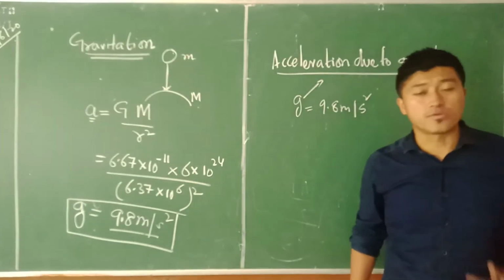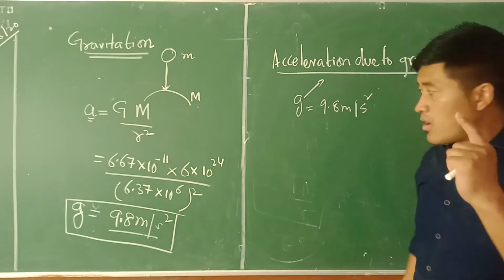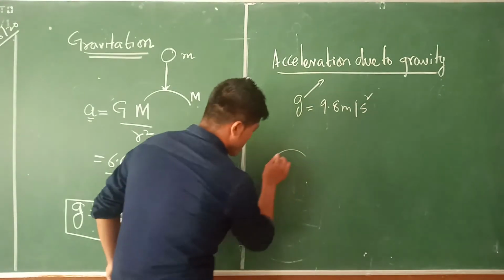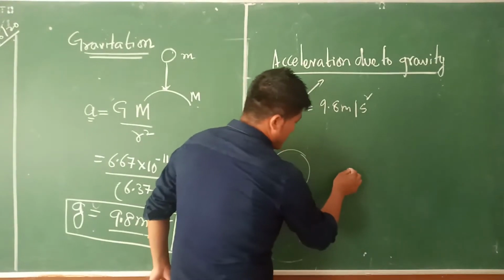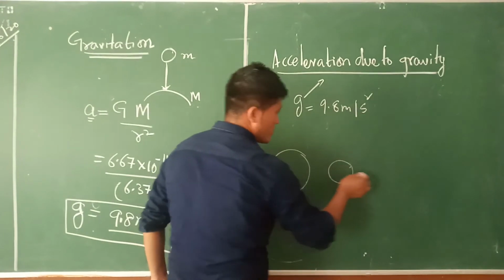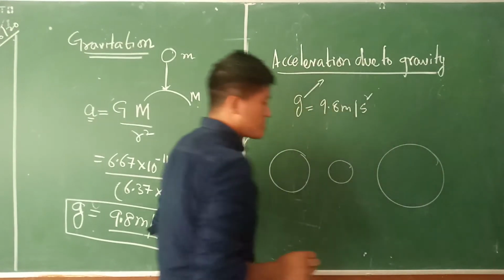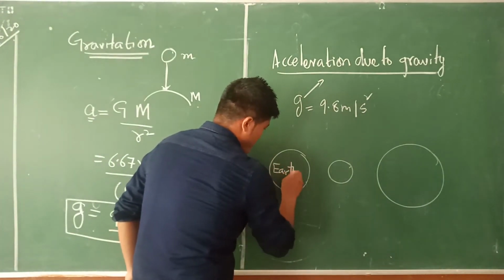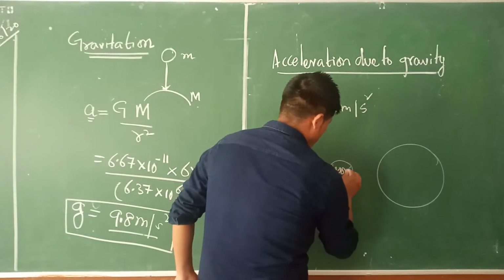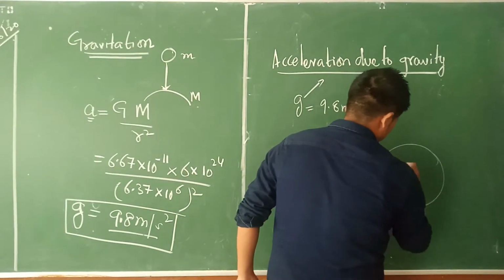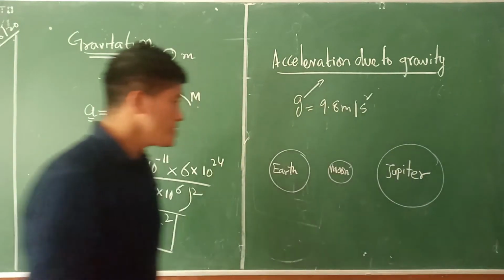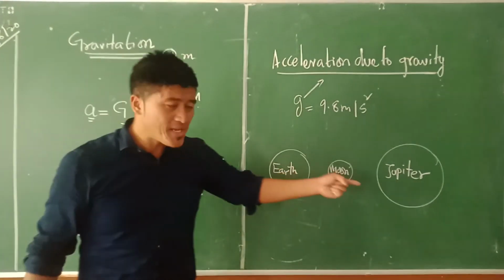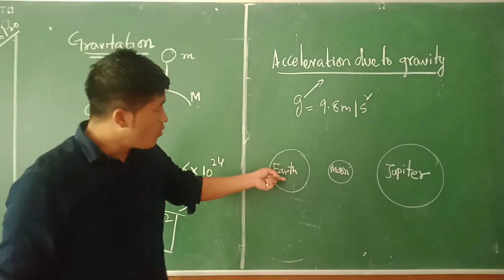Why is this important for us to know that? Right? Okay. So why this is important is that, for example, here, Earth, let's say Moon, then there is Jupiter here. Okay? I'm going to write this down. Moon, Jupiter. Okay? Now, Earth, Moon, and Jupiter, all these three planetary systems have their own value of g.